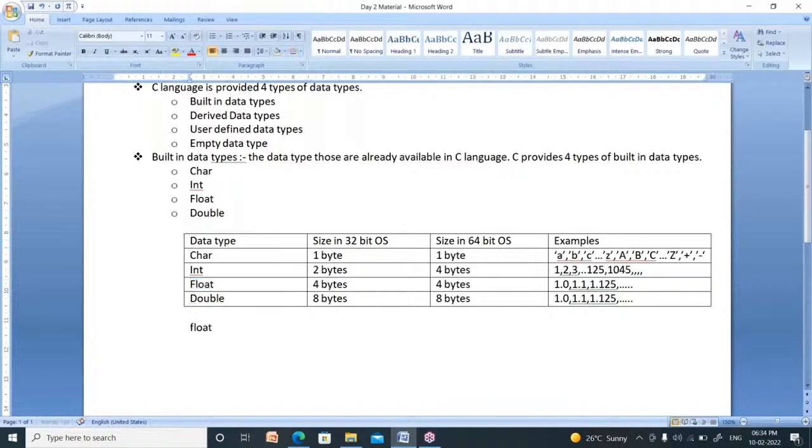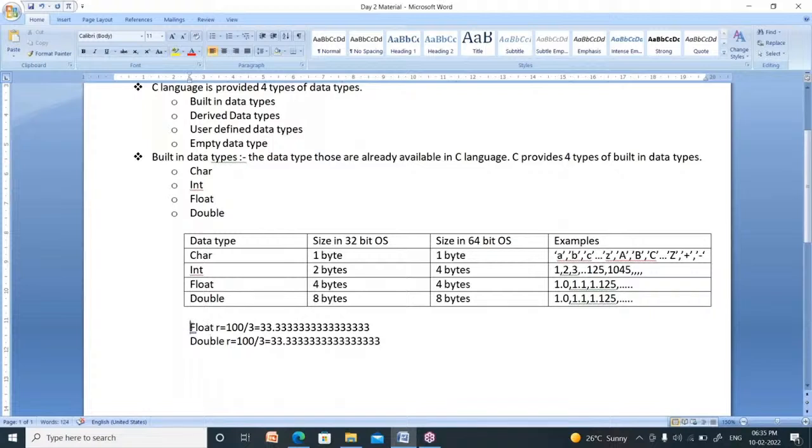I write an expression like this: float result equal to 100 by 3. I am creating a double value also: double result equal to 100 by 3. What is the result of 100 by 3? The result is 33.333333 and so on. What is the result of 100 by 3 here? It is also the same, 33.33333333 and so on.